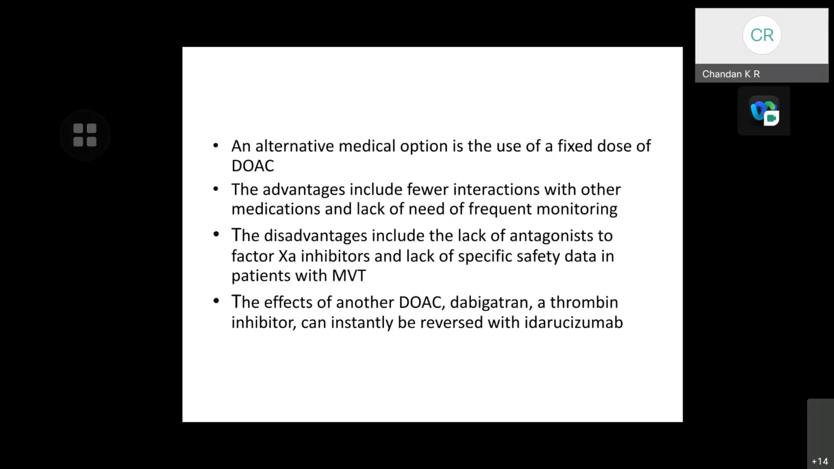An alternative medical option is the use of fixed dose direct oral acting anticoagulation. The advantages include fewer interactions and less need of frequent monitoring. The disadvantages include the lack of antagonist to factor Xa inhibitors and lack of specific safety data in patients with mesenteric vein thrombosis. The effects of another DOAC, that is dabigatran, a thrombin inhibitor, can instantly be reversed with idarucizumab.